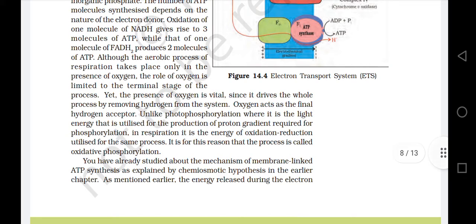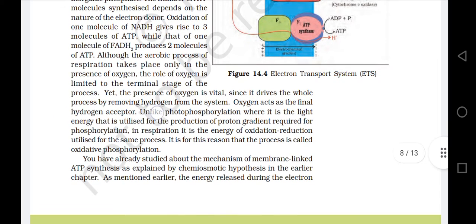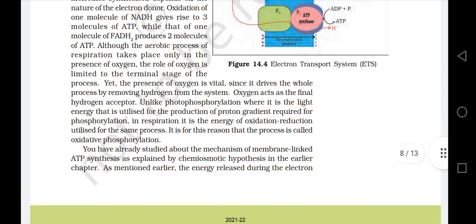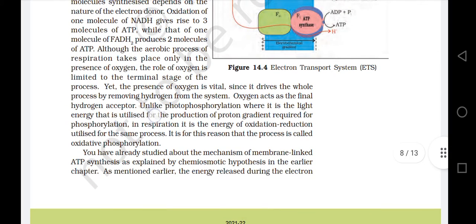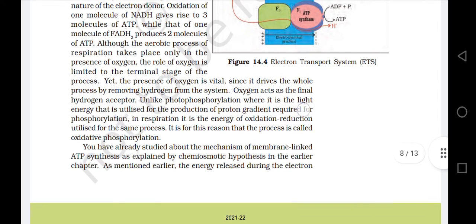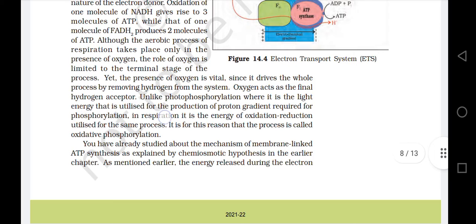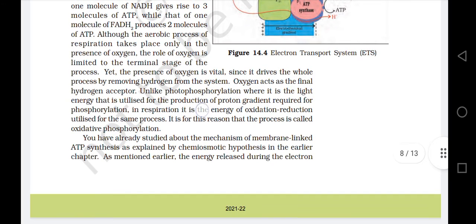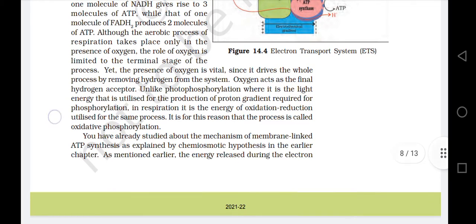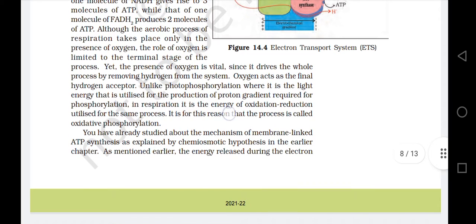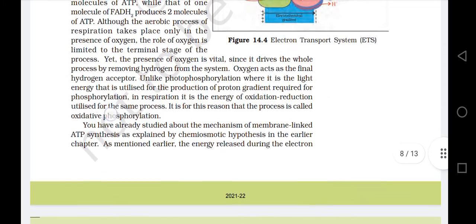Oxygen acts as the final hydrogen acceptor, unlike photophosphorylation, where it is the light energy that is utilized for the production of the proton gradient required for phosphorylation. In respiration, it is the energy of oxidation-reduction utilized for the same process. It is for this reason that the process is called oxidative phosphorylation.